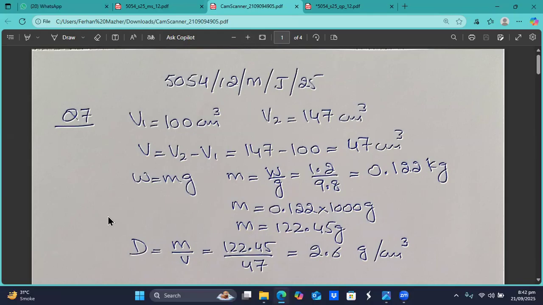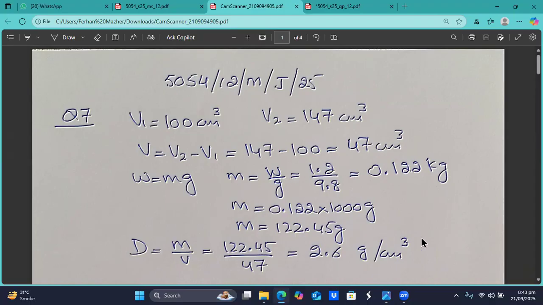The weight is equal to mg. The m is equal to W by g. 1.2 divided by 9.8. That is 0.122 kg. So let me convert this into grams. To convert into gram, you have to multiply with 1000. So you will get 122.45 gram.